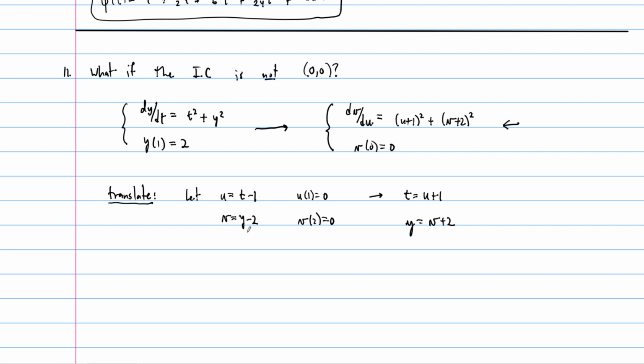So that's the idea. I'm not going to do it because this gets very messy very quickly. You can do the first couple if you want, just to see how messy it does get, especially because this v term is squared and there are sums here. It's not hard, but it is tedious. It gets pretty messy, and then at the very end you have to remember to translate everything back to the yt plane.